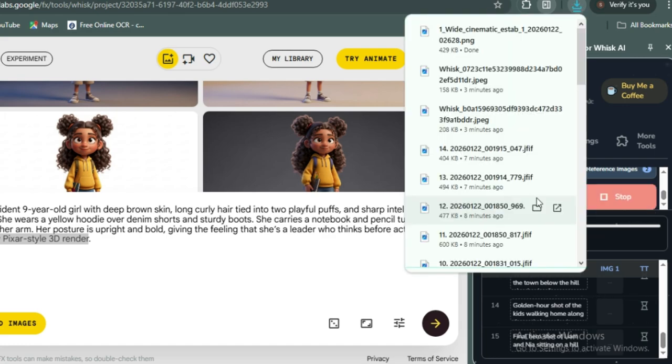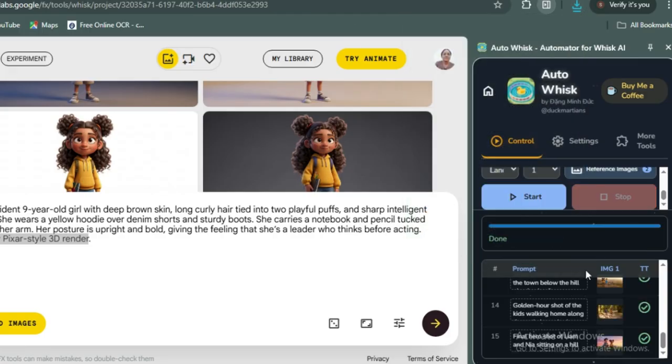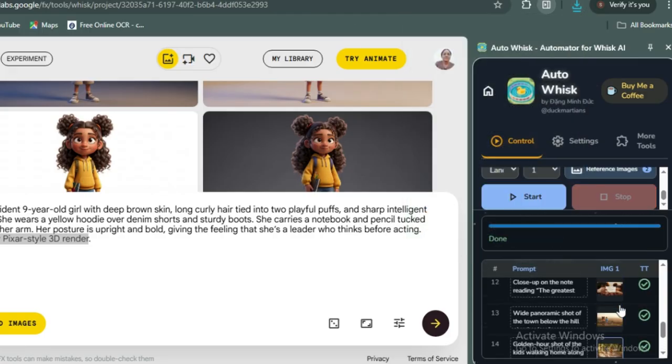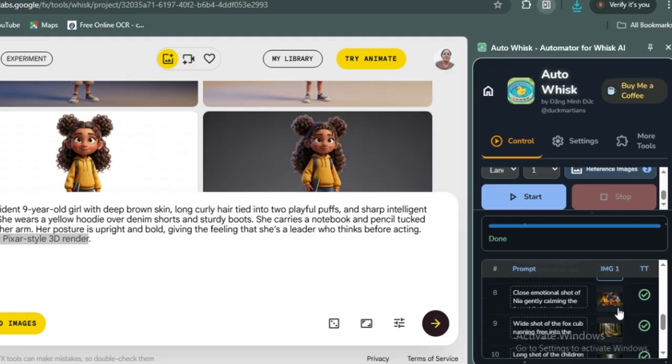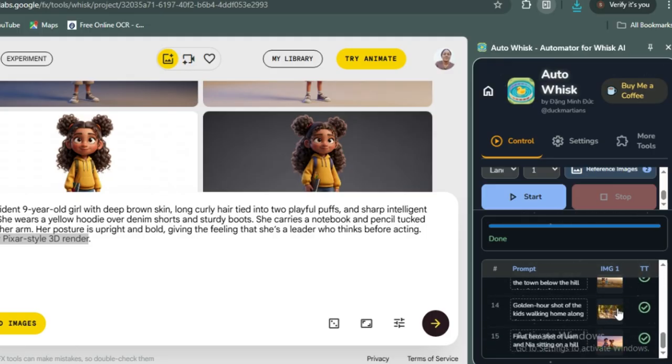You can see the images are downloading direct to your system. Every one of them will download to the end. Now the Whisk generation is complete. Take a good look at this downside. You can see the images, in all the image generations here, up to 15.